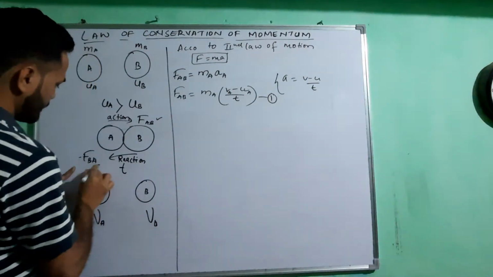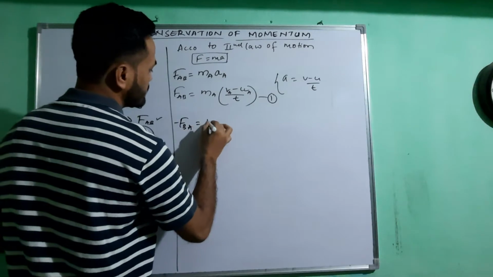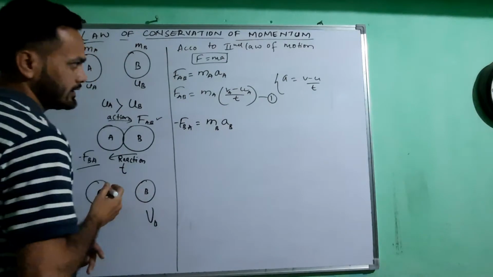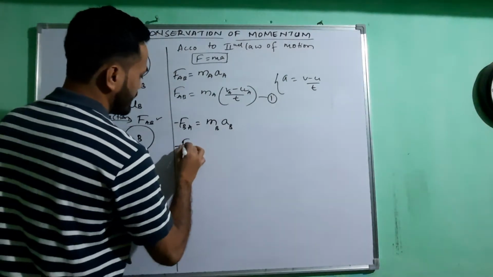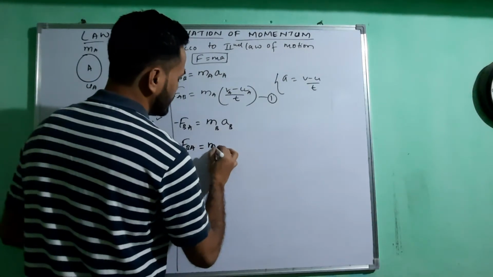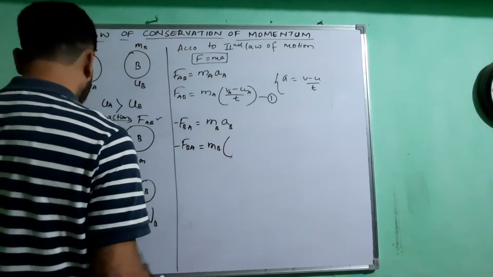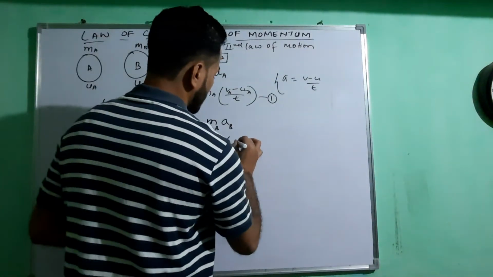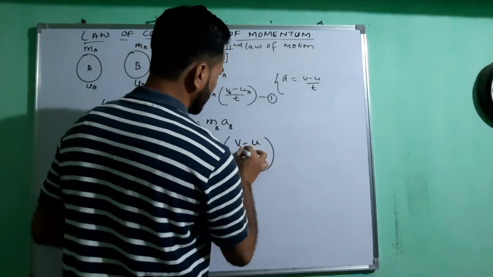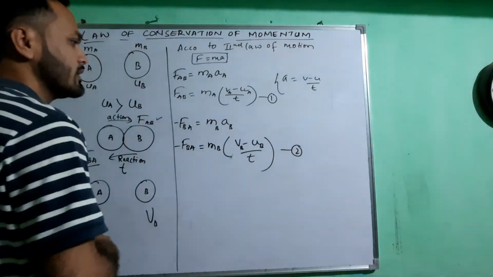Let me write the equation for this force now. FBA is equal to MB, it is of the second ball. Getting it? Now minus of FBA is equal to MB as it is. Again we put the value of a here, v minus u by t, and here it is of ball B. I will name it as the second equation.